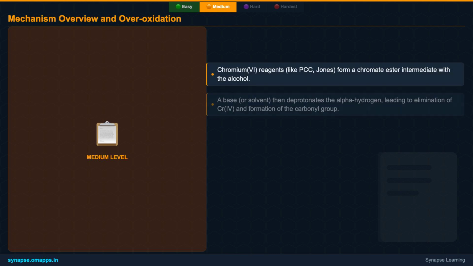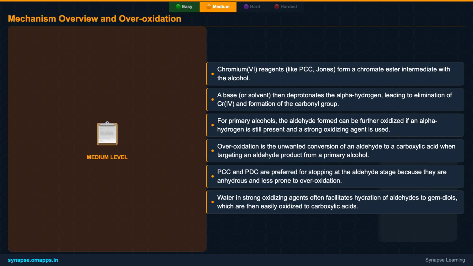Let's briefly touch upon the general mechanism. Many chromium-6 reagents operate by forming a chromate ester with the alcohol. This intermediate then undergoes an elimination reaction, often assisted by a base, to form the carbonyl compound, regenerating a lower oxidation state of chromium. A crucial concept for primary alcohols is overoxidation.